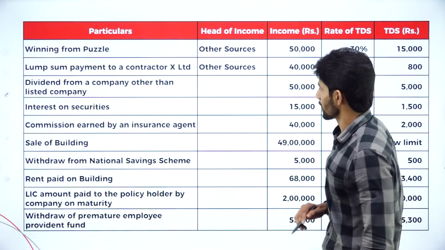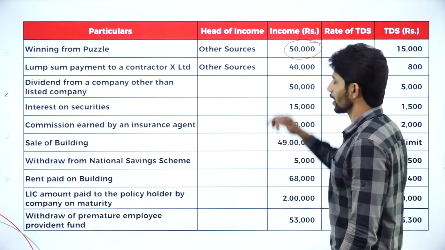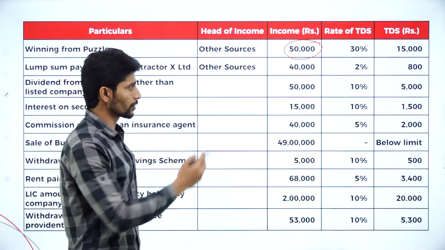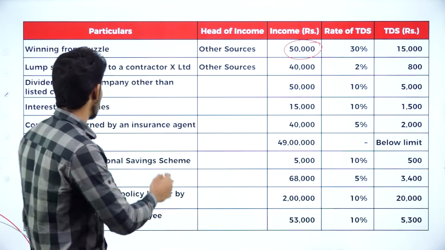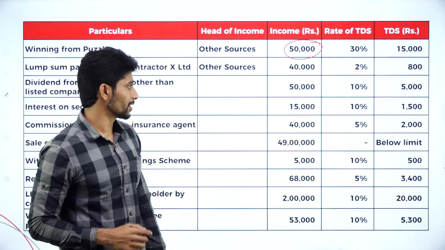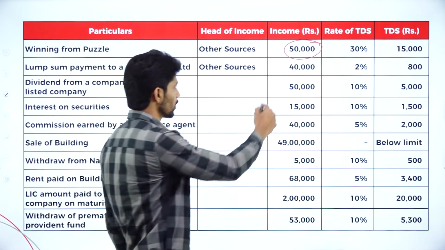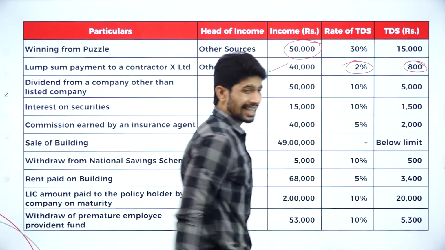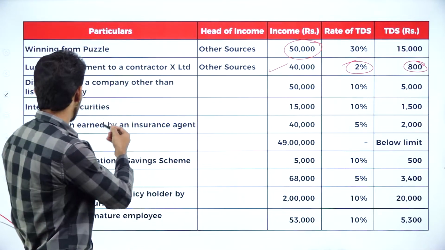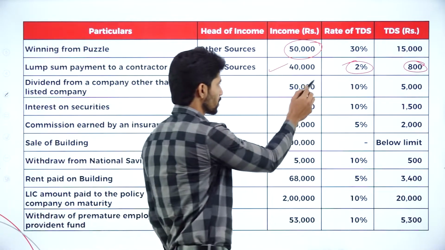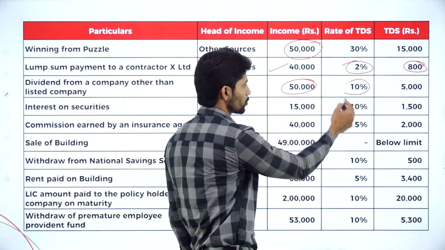Winning from puzzle, 50,000 is the income earned, 30% is the TDS payable. So the value comes to 15,000. Next one, lump sum payment to a contractor X Limited, that means a company. So 40,000 they paid and 2% is applicable. The amount comes to 800 rupees. Next one, dividend from a company other than a listed company. Yes, 50,000 dividend they are receiving and 10% should be deducted.